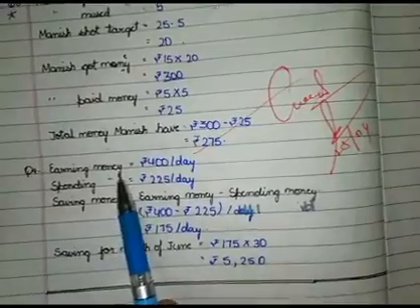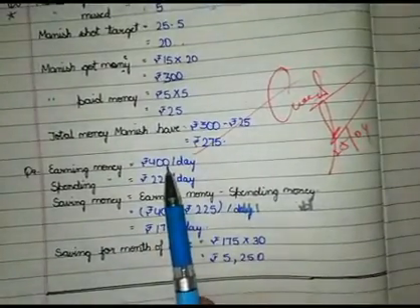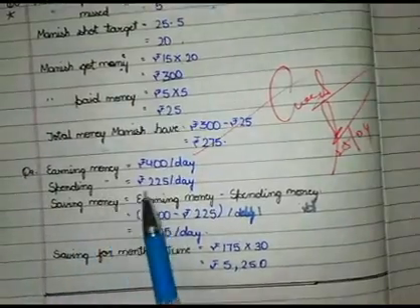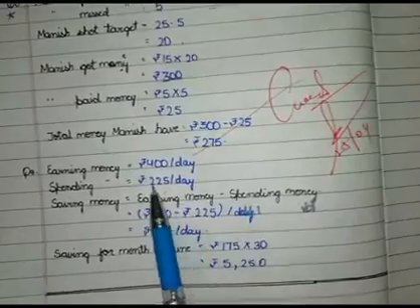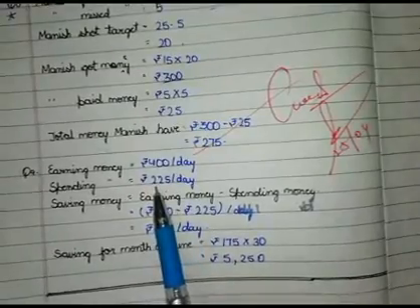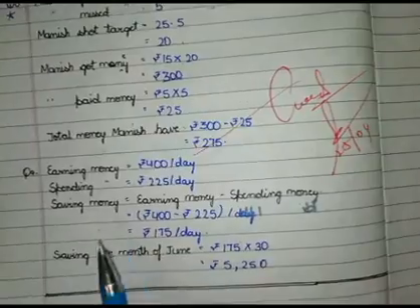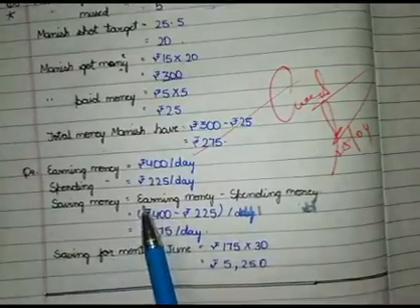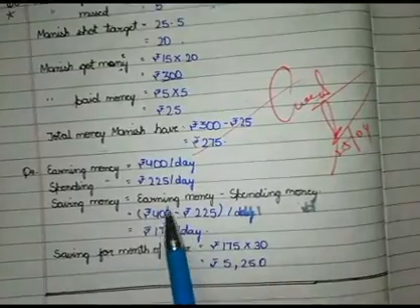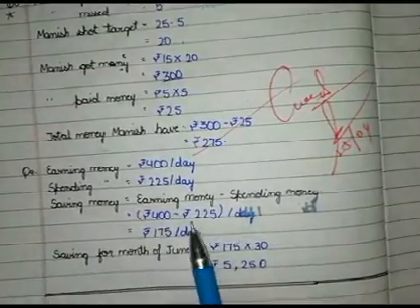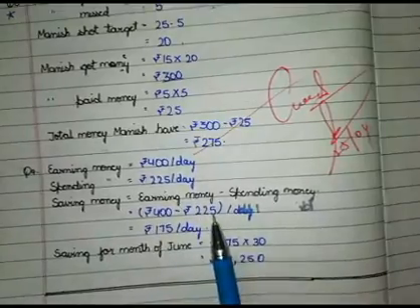Earning money rupees 400 per day. In one day he earns rupees 400. Spending money rupees 225 per day. In one day he just spends rupees 225. So saving money, how much money he was saving? That is earning money minus spending money. So earning money was rupees 400 per day and spending money was rupees 225 per day.